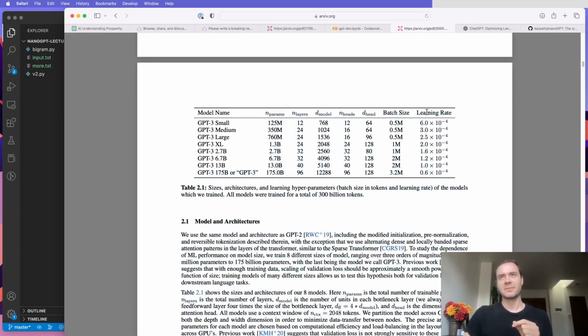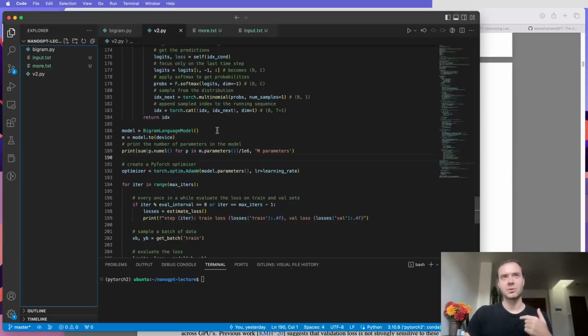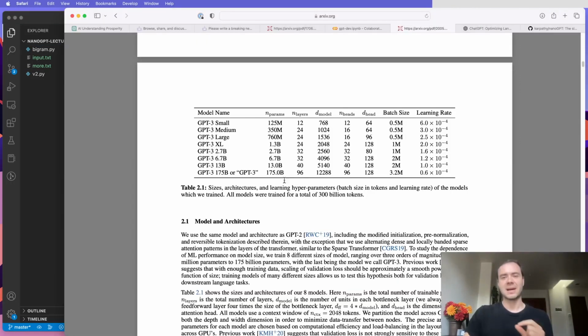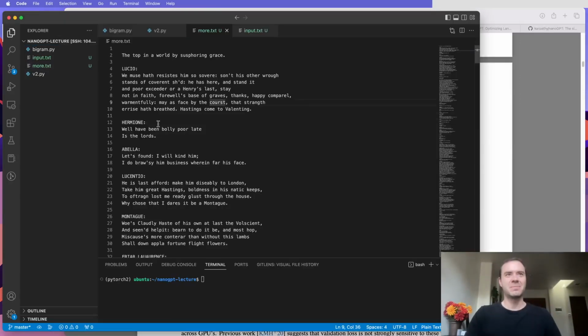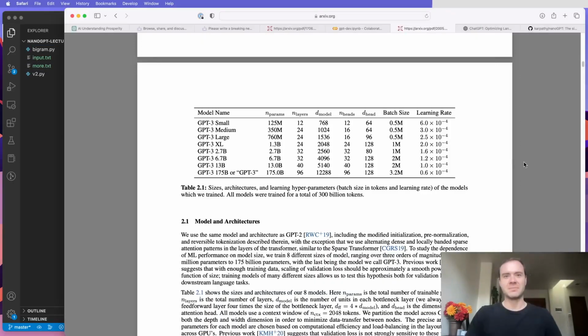But otherwise, these hyperparameters should be fairly recognizable to you. And the architecture is actually nearly identical to what we implemented ourselves. But of course, it's a massive infrastructure challenge to train this. You're talking about typically thousands of GPUs having to talk to each other to train models of this size. So that's just the pre-training stage. Now, after you complete the pre-training stage, you don't get something that responds to your questions with answers and is helpful. You get a document completer, right? So it babbles, but it doesn't babble Shakespeare, it babbles internet.